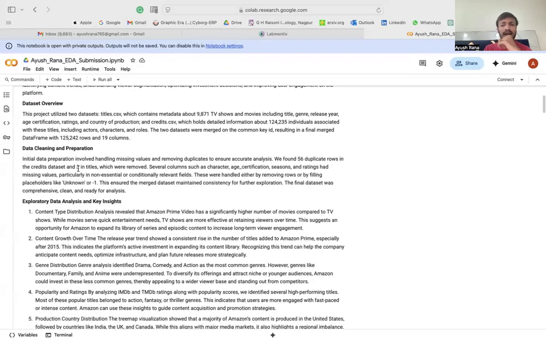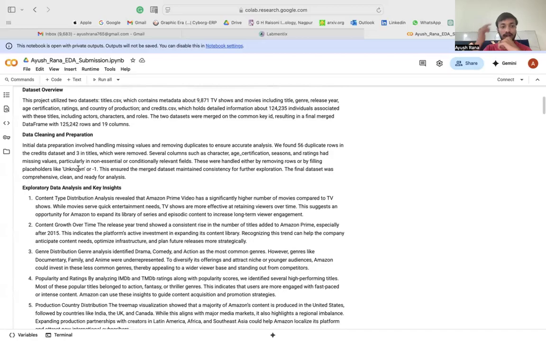And I came up with this conclusion that the data frame had 125,42 rows and 19 columns. With that, I went through the data cleaning and preparation part as well, where several columns were rectified, such as characters, age certification, seasons, and rating, that had missing values, particularly in non-essential or conditionally relevant fields.